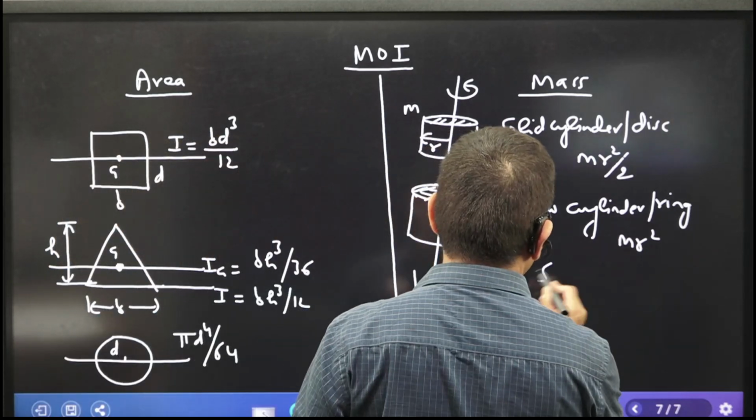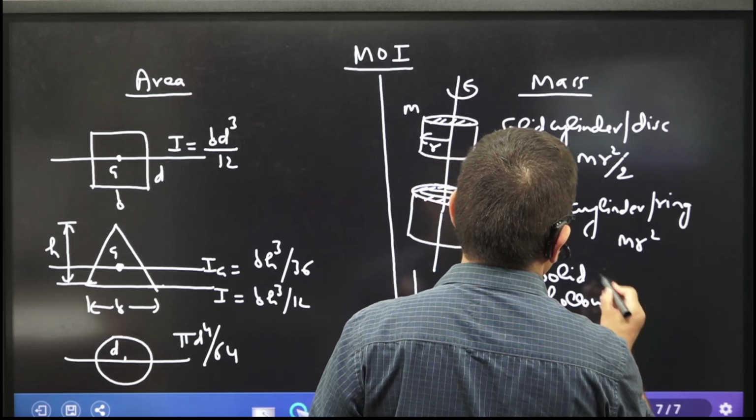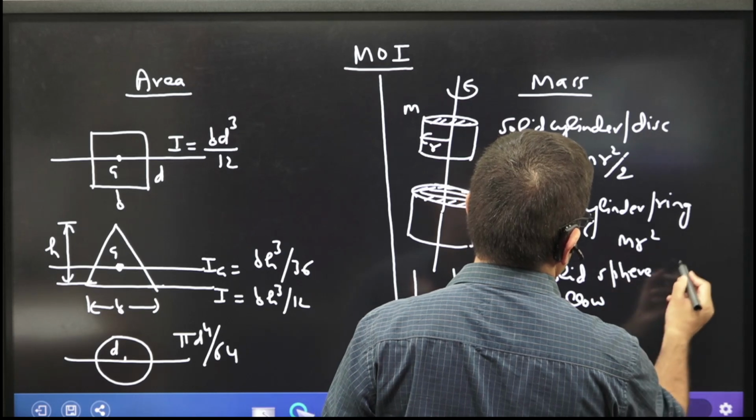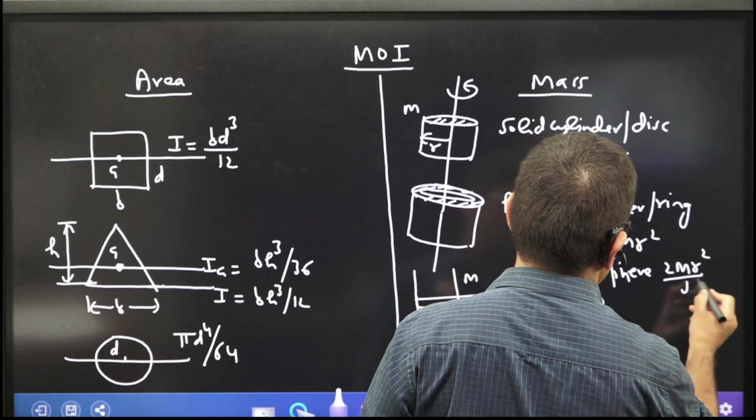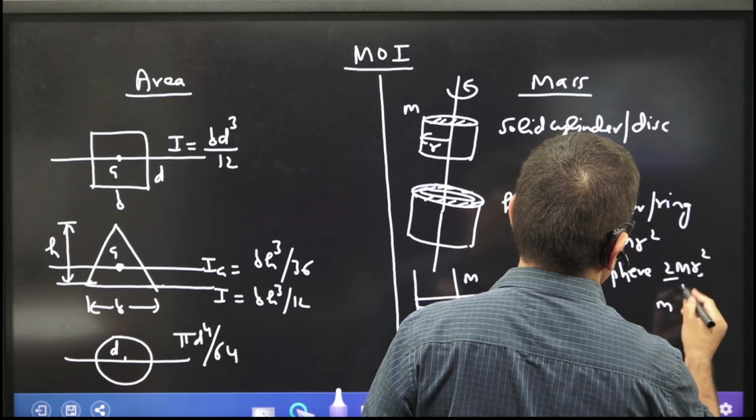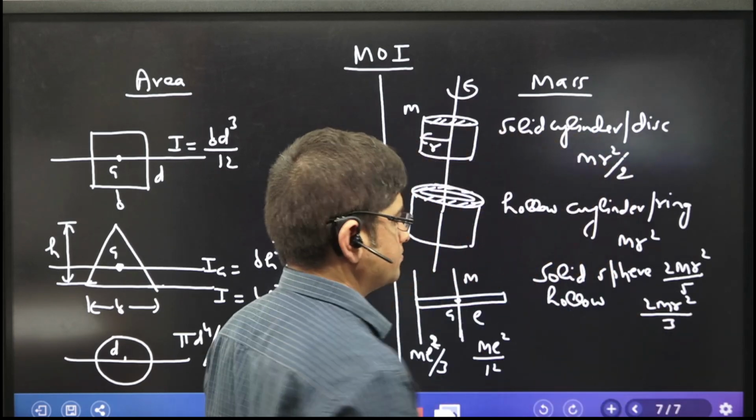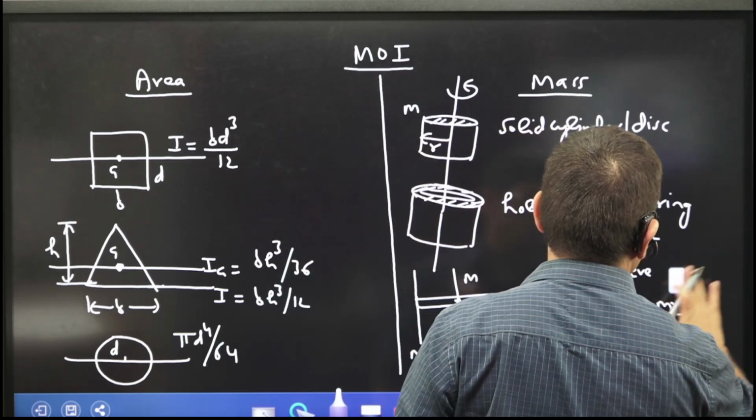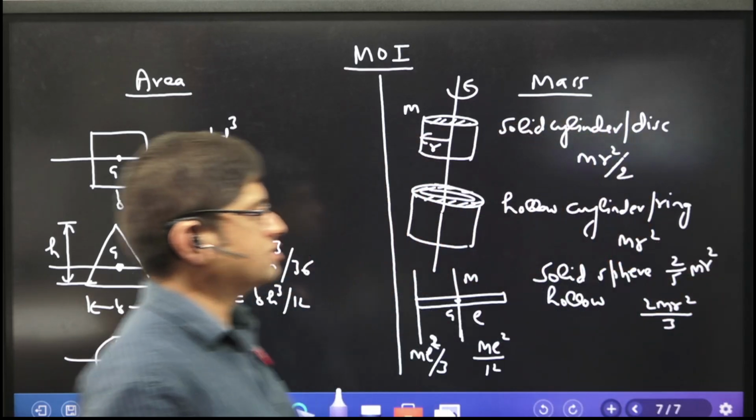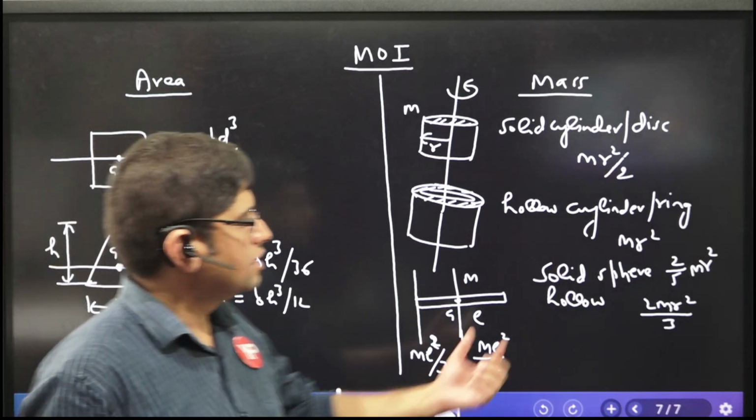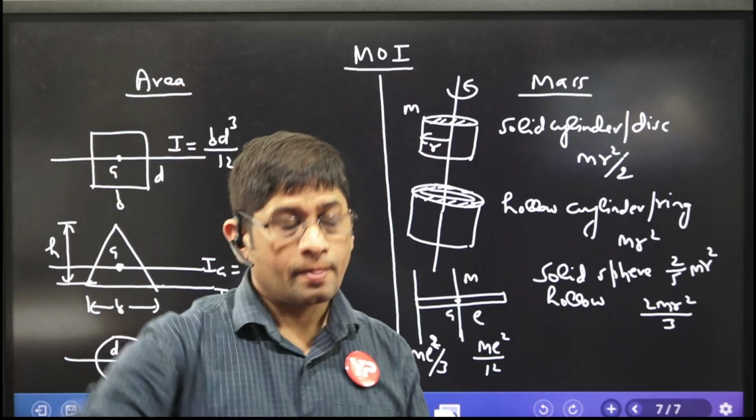Solid sphere and hollow sphere. Sir, give me the solid sphere and the hollow sphere. One is 2 by 5 mr square and another is 2 by 3 mr square. For hollow it is 2 by 3 mr square and for solid it is 2 by 5 mr square, basically through its symmetry.